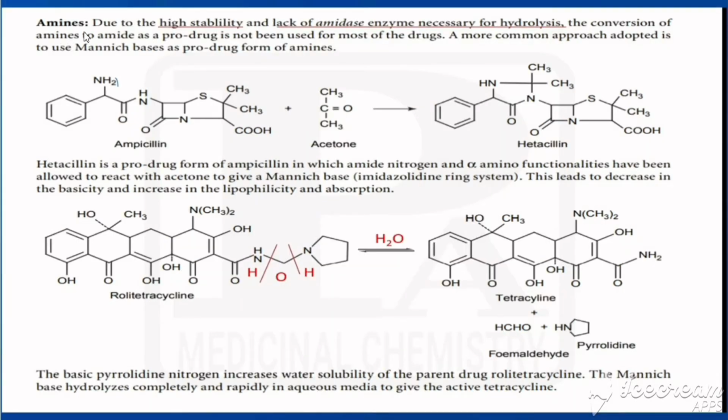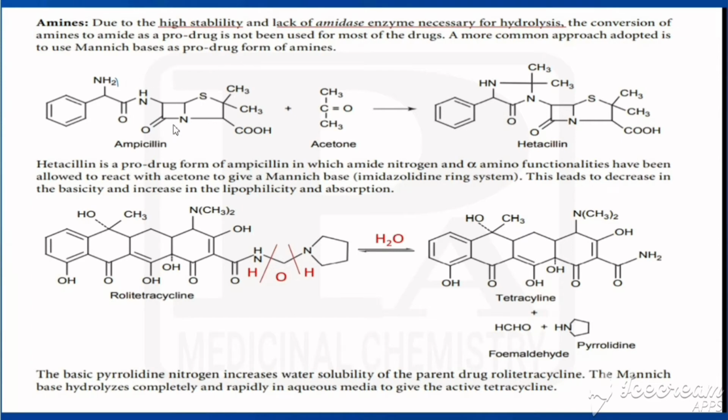Now we'll see for amines. Because of high stability and lack of amidase enzyme that is necessary for hydrolysis, the conversion of amines to amide as a prodrug is not used for most of the drugs. So the most common approach is to use Mannich base as a prodrug form of amine.